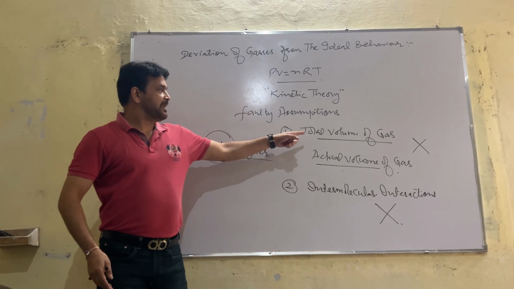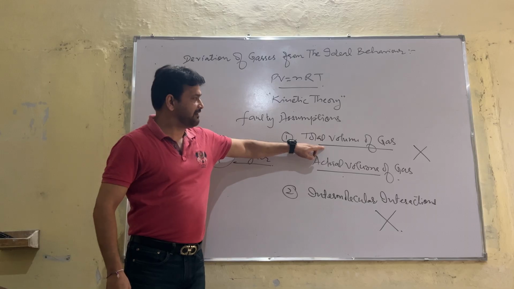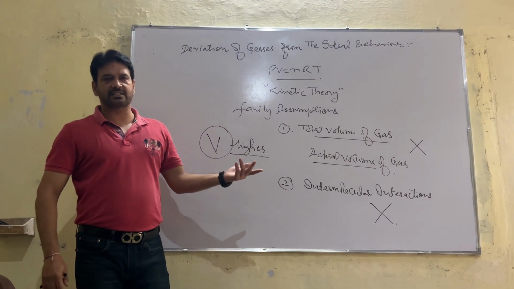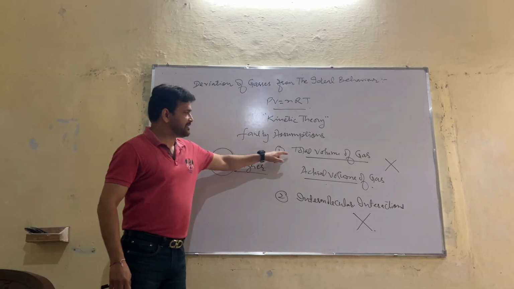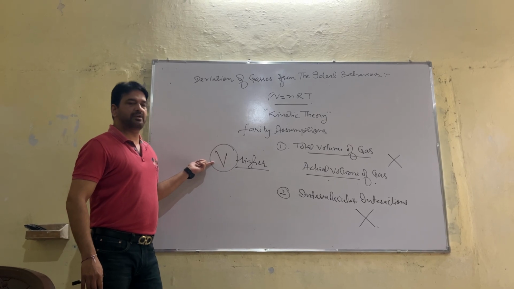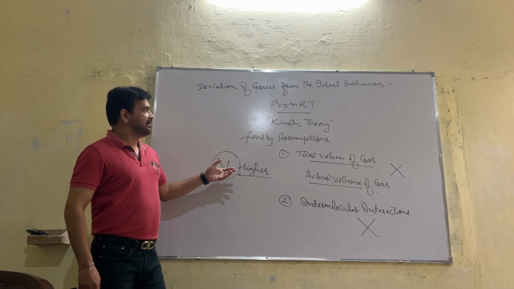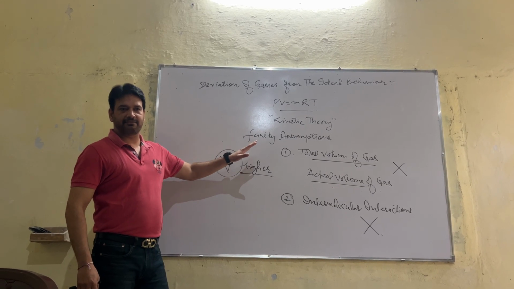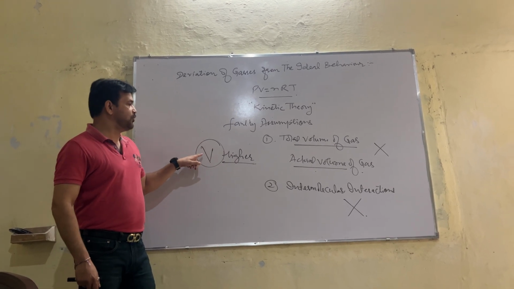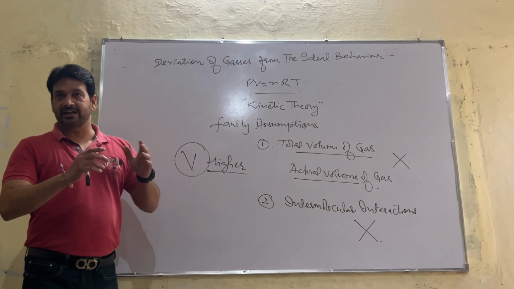And when the total volume is higher, the actual volume of the gas becomes negligible. So this is the reason that these two faulty assumptions become valid when the volume is higher, and then all the gases behave ideally.